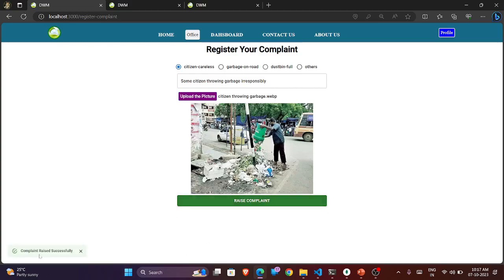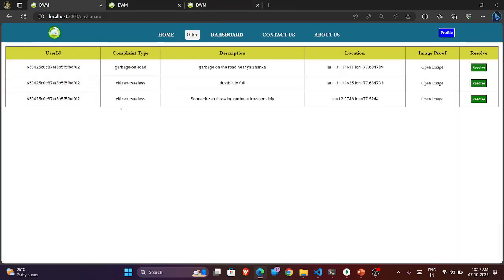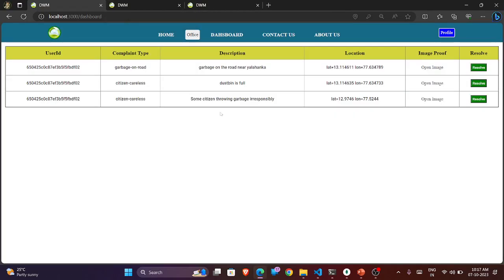We can see here the complaint is raised successfully, and if you go to the dashboard, you can see that the complaint about a citizen throwing garbage has been recorded, and the location, latitude and longitude have also been recorded based on my location. If I open it, you can see the proof here. The office workers can inspect the proof, and they can send a notification to the nearest workers in order to take action on this.